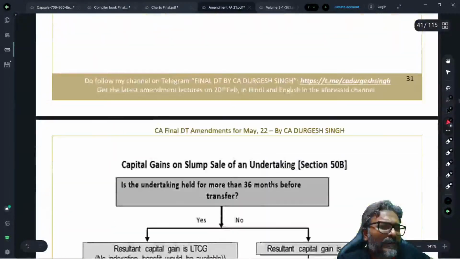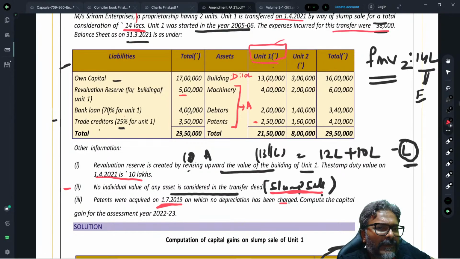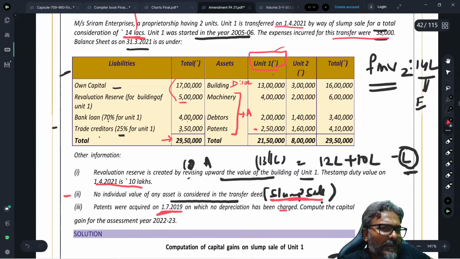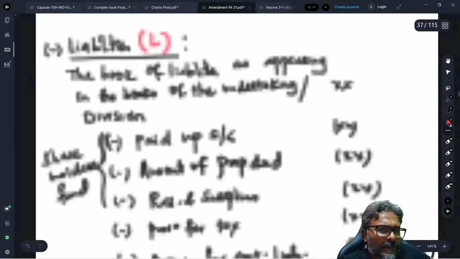That is what has to be reduced. So I'll go with that now. Total is 29.5 lakhs, minus this amount, students.